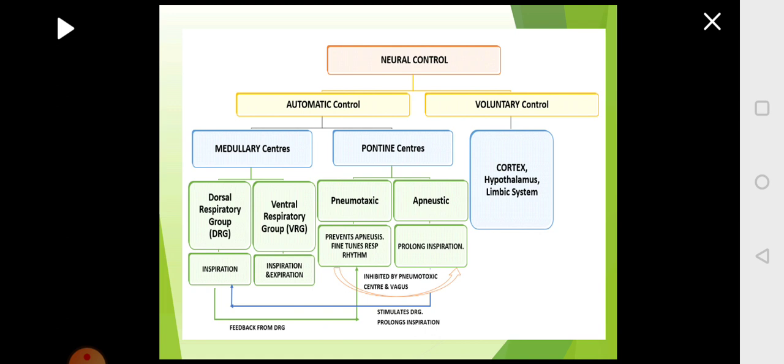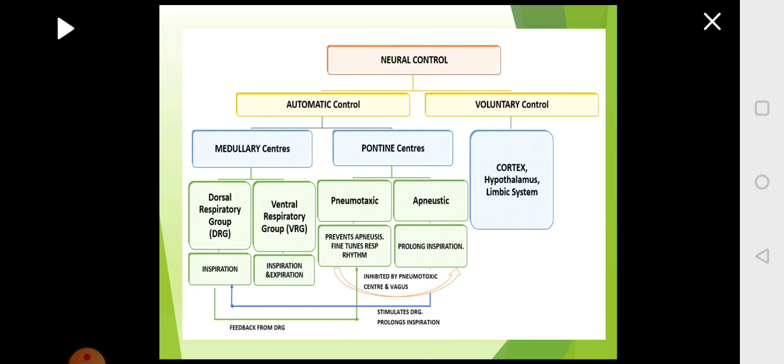That is controlled by the automatic control system. In the brain, there are two main centers controlling the automatic or involuntary respiration. One is called the medullary center. The second one is called the pontine center.